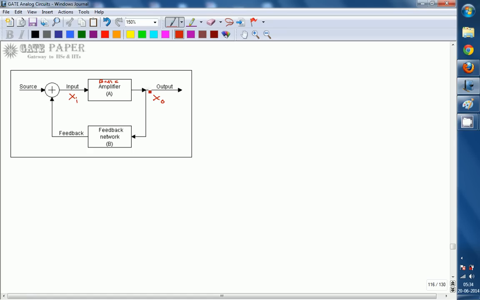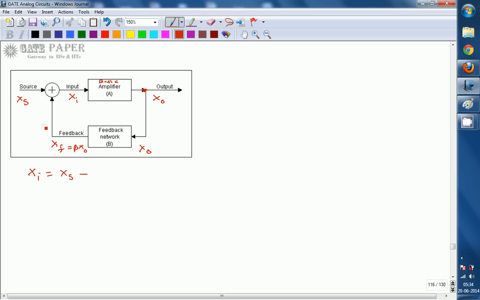Here the output voltage is fed back through the beta network. For the beta network you apply x naught as the input signal, and a portion of the output signal is applied towards the input side. Xf is the feedback signal, which you can write as beta times x naught. Beta determines how much of the output signal you feed back. Next, this is the source signal xs, so we write xi equals xs plus or minus xf.